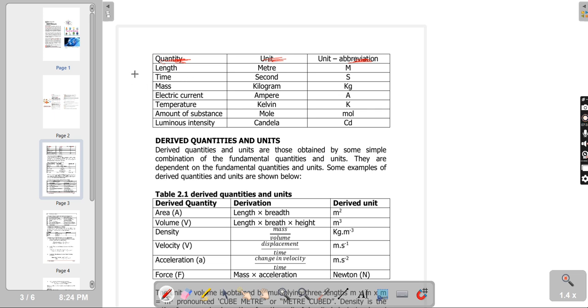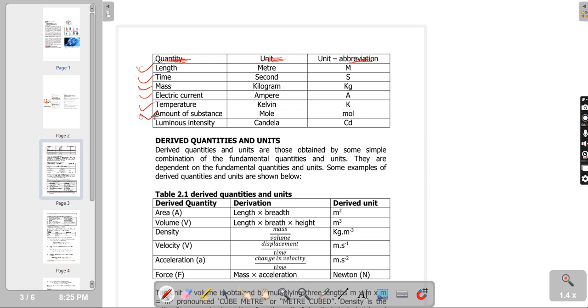So we have length. The unit is meter, and the unit abbreviation is m. We have time. The unit for time is second. The unit abbreviation is s. We have mass. The unit for mass is kilogram. The unit abbreviation is kg. We have electric current. The unit for that is ampere, and the unit abbreviation is A, capital A. Then we have temperature. Remember I mentioned temperature on page 2. And the unit for temperature is Kelvin, and the unit abbreviation is K.